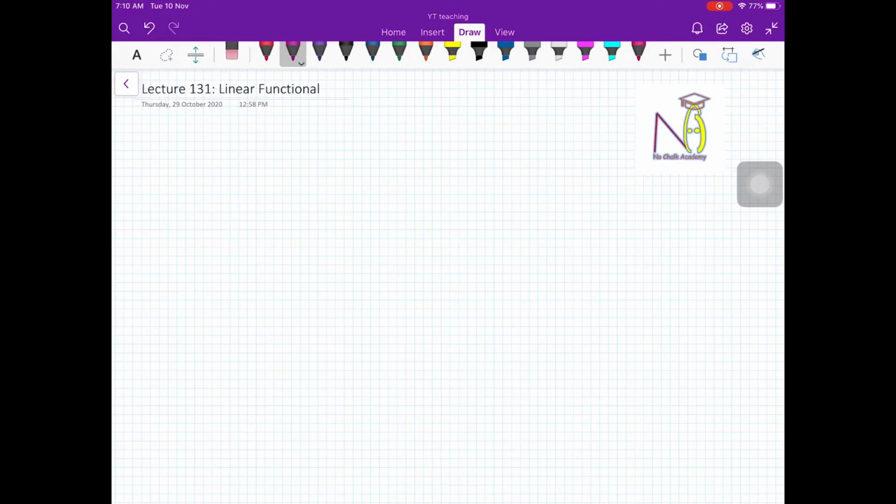In this video we are going to start with a new chapter, that is linear functionals and dual spaces. We have already seen what linear transformations and linear operators are. Now we are talking about linear functionals. We have seen what it means when we say that T from U to V is a linear transformation. We already know this.